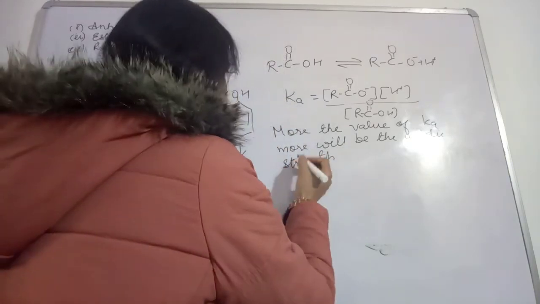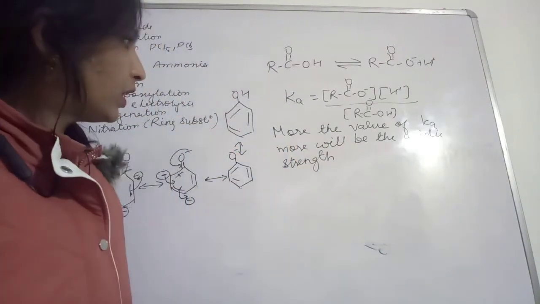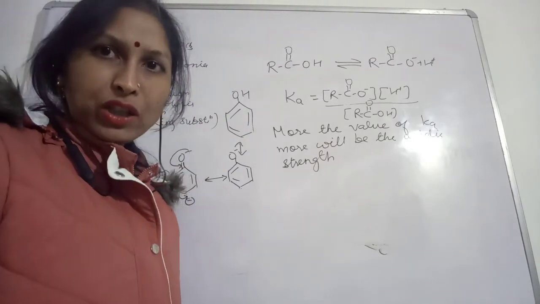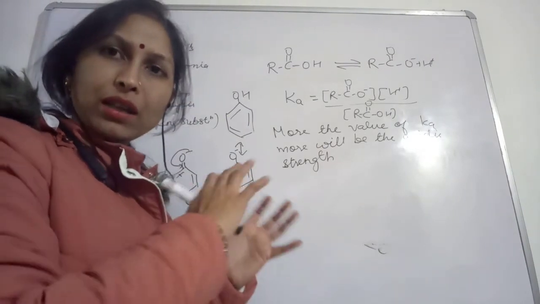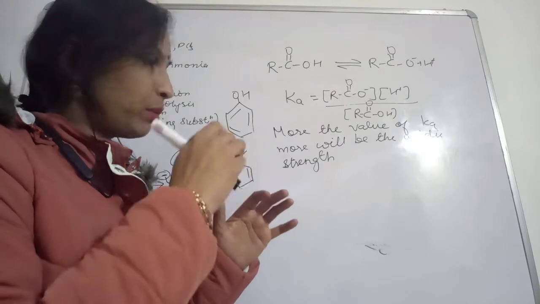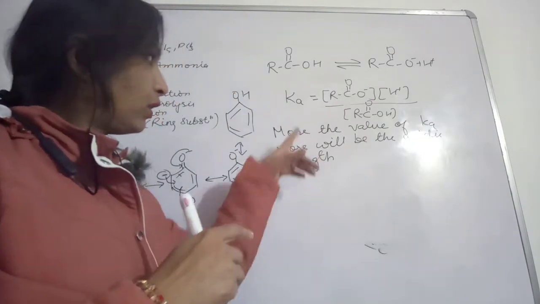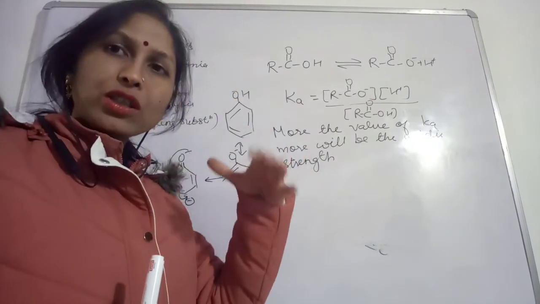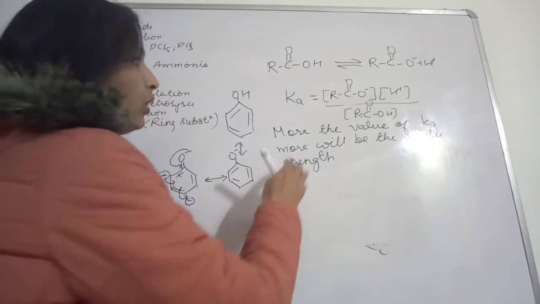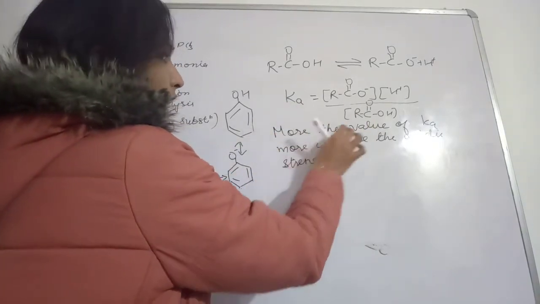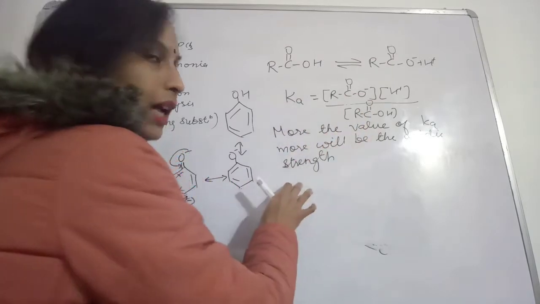So this was also one of the factors. If the Ka values are given to you, and you are asked to compare different substances on the basis of this Ka value, Ka is what? The equilibrium constant for the acid. So the more the value of Ka, the more will be the acidic strength.